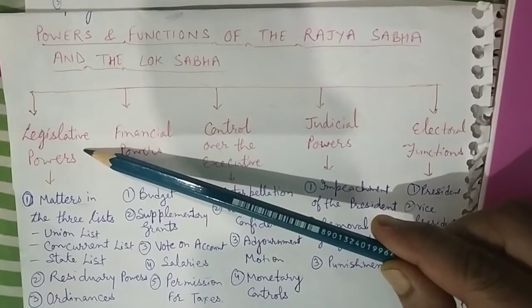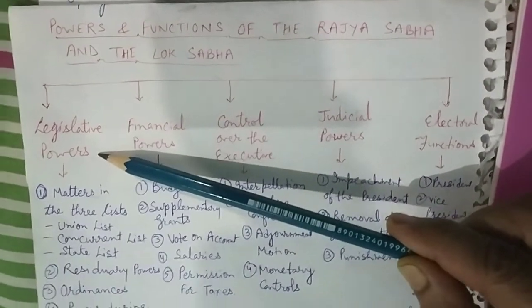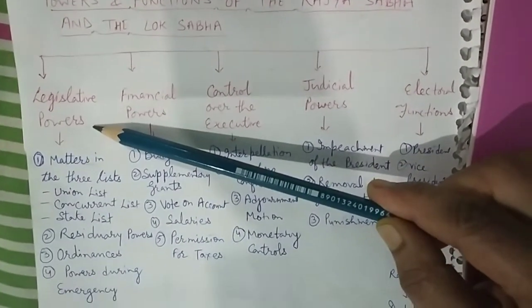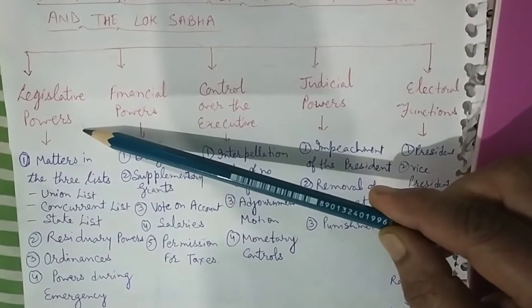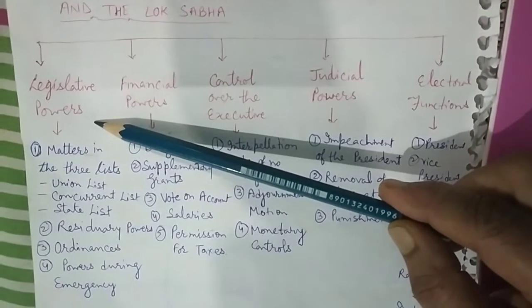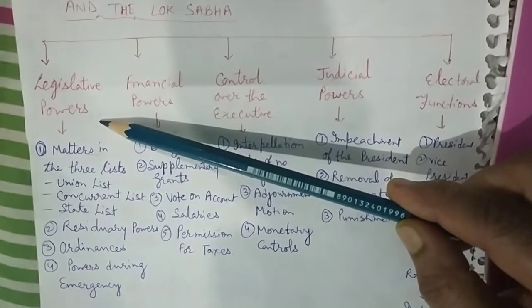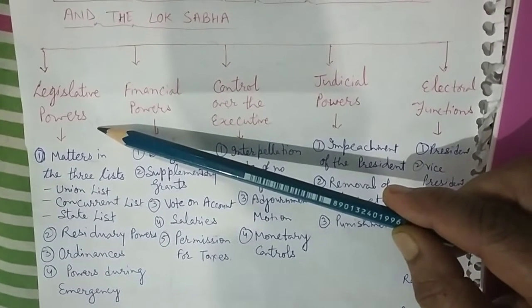The first is legislative powers. All the bills other than the money bills can originate in any house of the Parliament. No bill can become a law unless agreed to by both the houses.